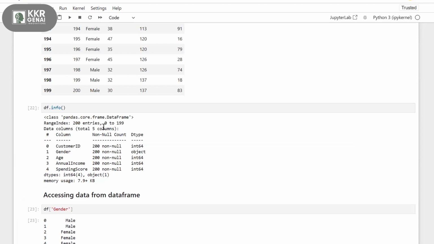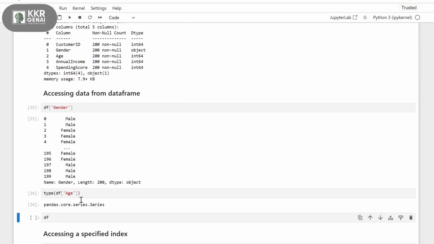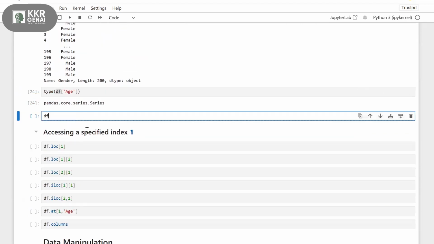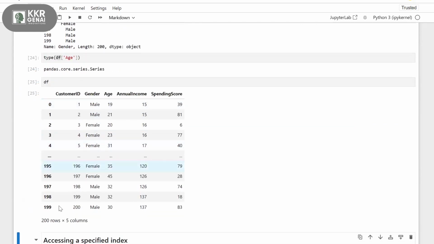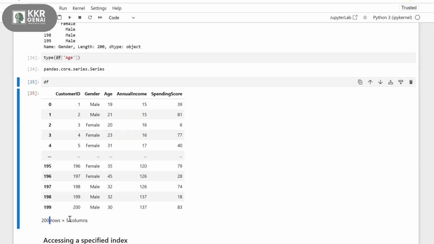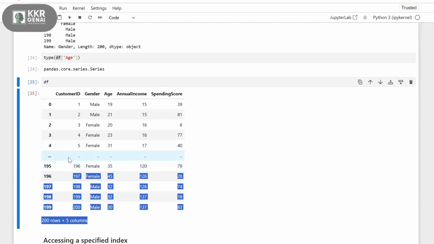I told you before, every column is a series in your data frame. So if you observe the type of this, it is a series. A series is a single column of data. And if I want to print the entire data frame, here it is. My entire records are 200 rows by 5 columns. Here it won't display all 200 records. First, it will display the first few records and the last few records.